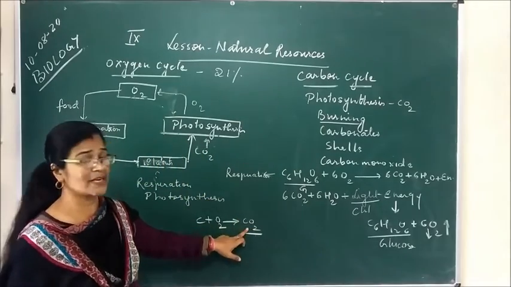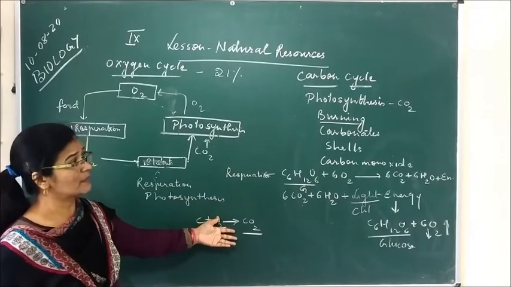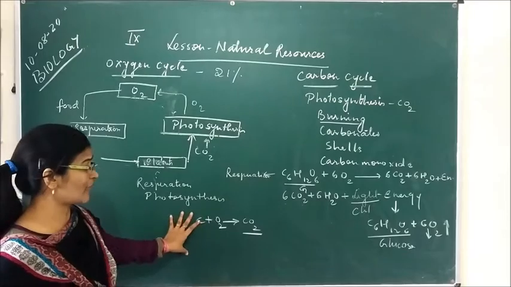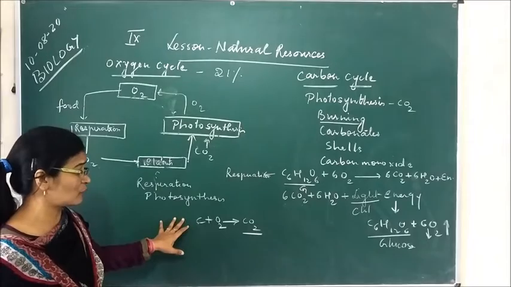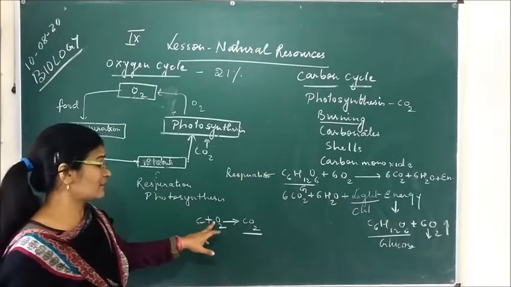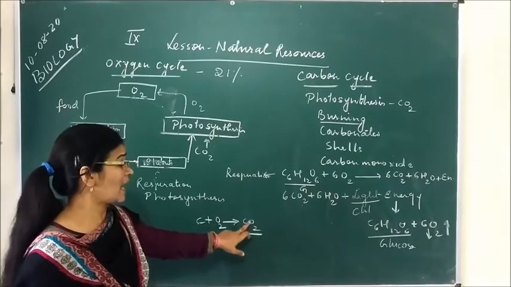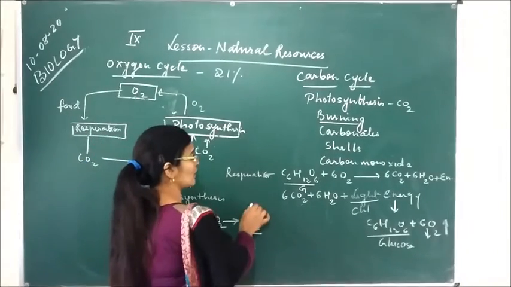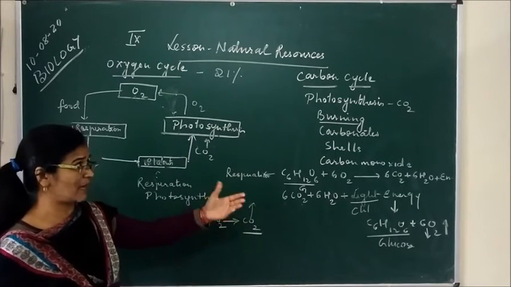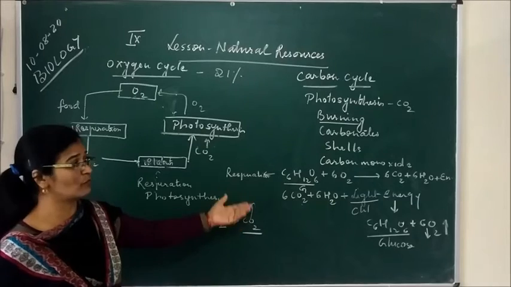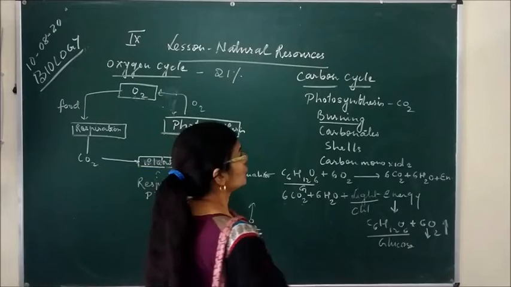And this carbon dioxide is again taken by the green plant during photosynthesis for making the food. So here what we are doing is burning the fossil fuel, the wood, coal, whatever, and everything burns in the presence of oxygen to give carbon dioxide, and this carbon dioxide again goes into the atmosphere, and in the combined state it combines with the plants when it is absorbed by the plants during photosynthesis, and the plants again release oxygen. So this is about burning.